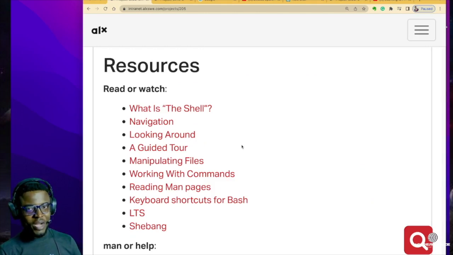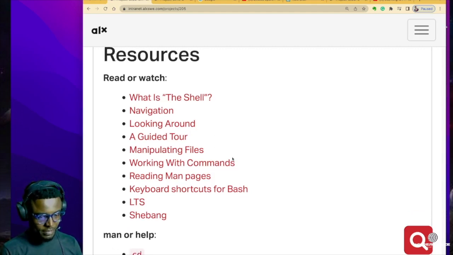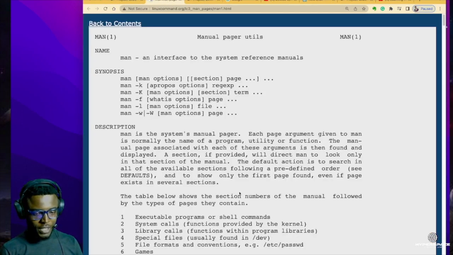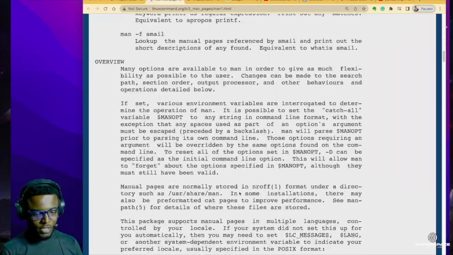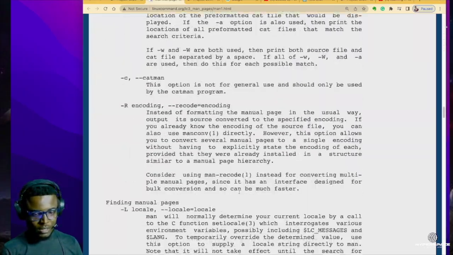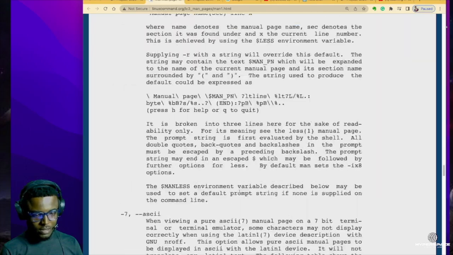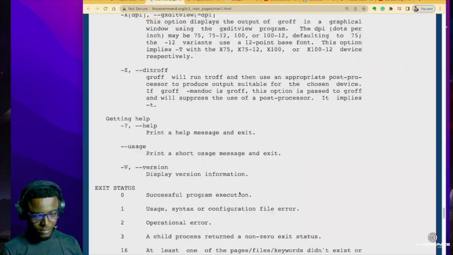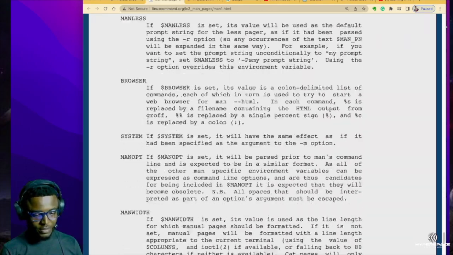The reason why you should not go first to the resources is that sometimes you go to a resource and it has so much information that you don't know where to start from. For instance, in this project on Shell, let me go to reading man pages. Let's try to find out what it means to read man pages. And then you open this page and it has all this wonderful information. I'm still scrolling. Wow.